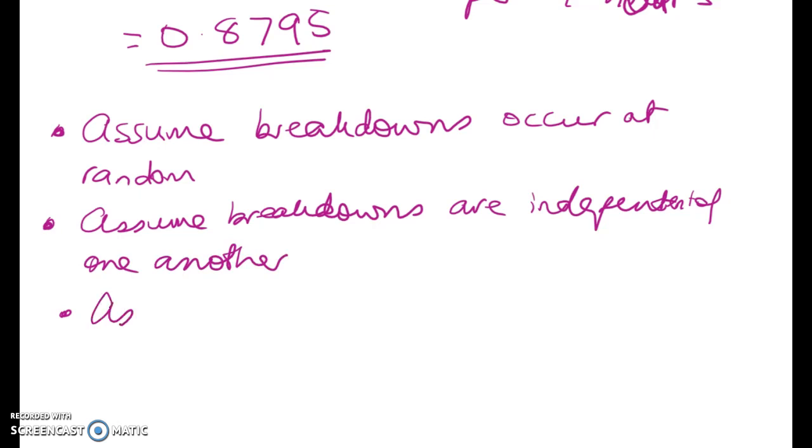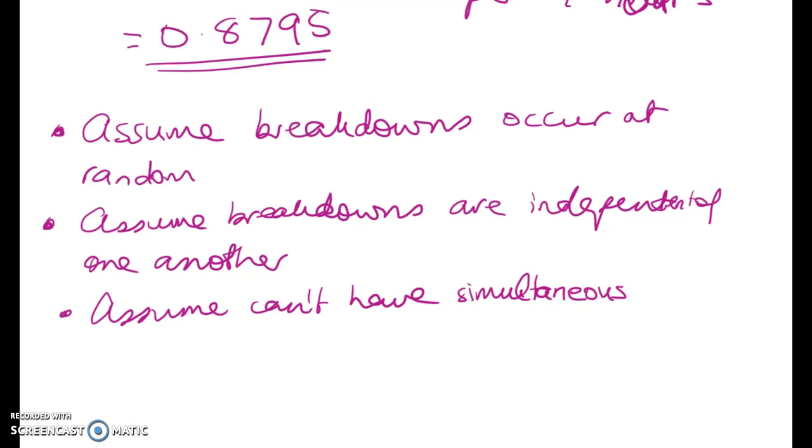Well, we're going to assume that we can't have simultaneous buses breaking down. This, I always feel, is the silliest of the assumptions with the Poisson, because if we made our time interval finer, we could almost certainly not have this be a drama. So it's just an assumption. It's not a problematic one. Assume we can't have simultaneous bus breakdowns.